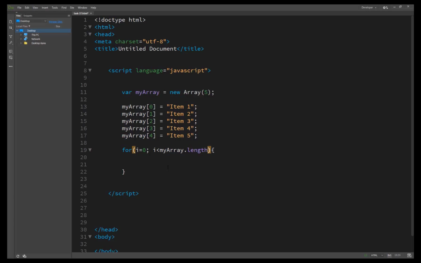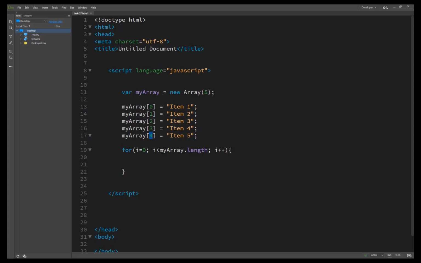We have used the length here, so we do not need to know the length. What's the length of this array, basically? It automatically determines and gives you the length of the array, and then i plus plus increments until the length of the array. If the length of the array is 5, then the last index is 4, as I told you. So I just passed this length here, not for the equal or less than.